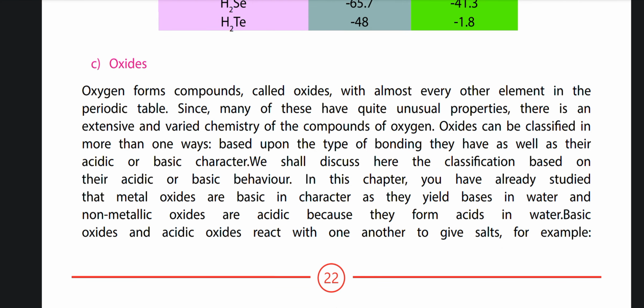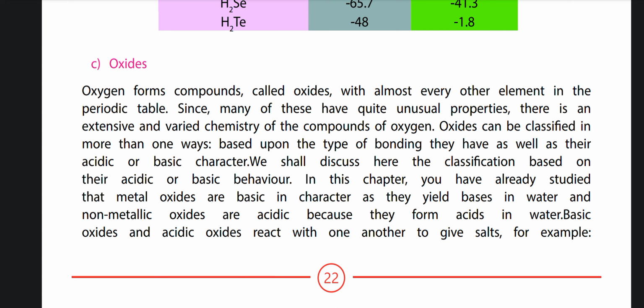Oxides. Oxygen forms compounds called oxides with almost every other element in the periodic table. Since many of these have quite unusual properties, there is an extensive and varied chemistry of the compounds of oxygen. Oxides can be classified in more than one way based upon the type of bonding they have as well as their acidic or basic character. We shall discuss here the classification based on their acidic or basic behavior.